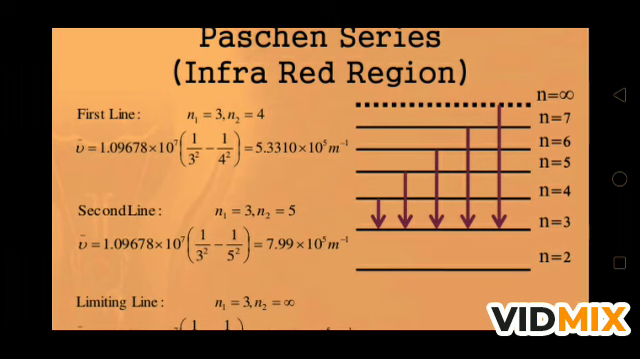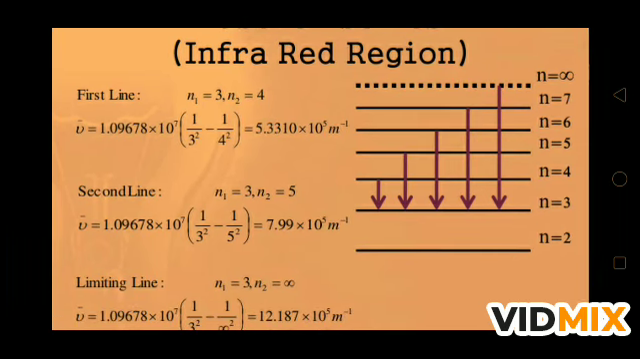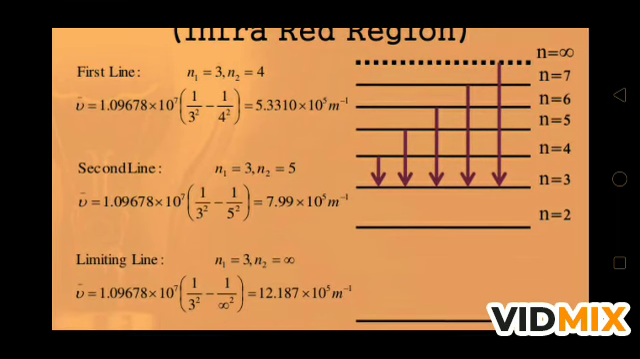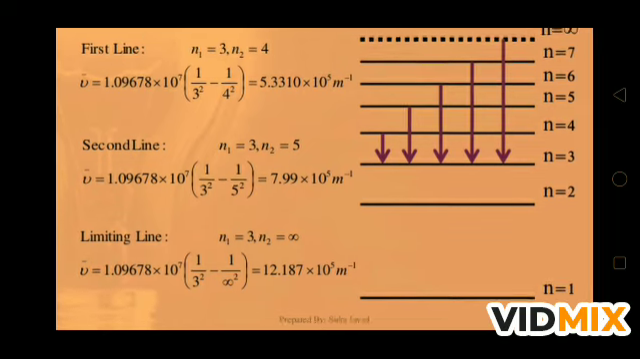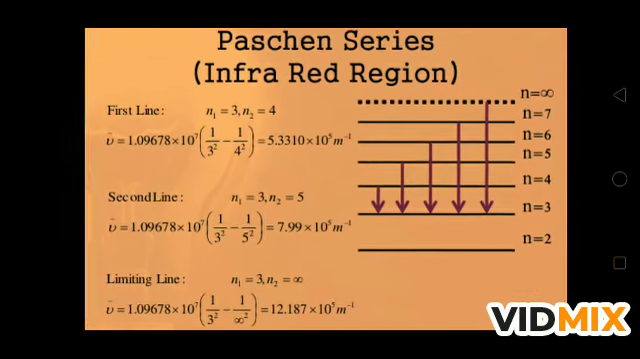So for the first line, n2 is equal to 4, n1 is equal to 3. For the second line, n1 is equal to 3 and n2 is equal to 5, and the limiting value is n1 equal to 3 and n2 equal to infinity. So you can find the values for the Paschen series in this way.